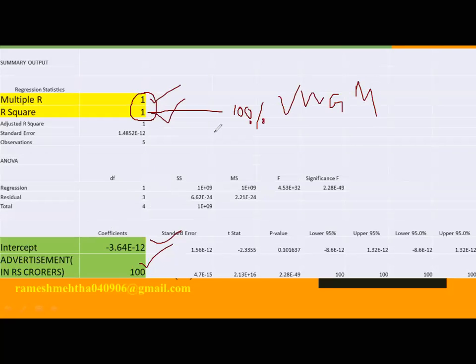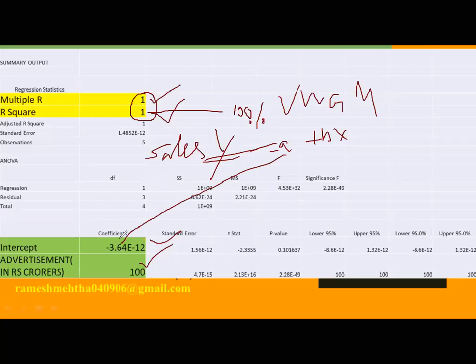Now you had a formula y is equal to a plus bx, you remember. So y is the sales, which we are going to determine. This is the constant or intercept, which is minus 3.4 to the power of minus something, which is nothing but 0. It is minus 0.000 with about 12 zeros and then 3, which is nothing but 0.